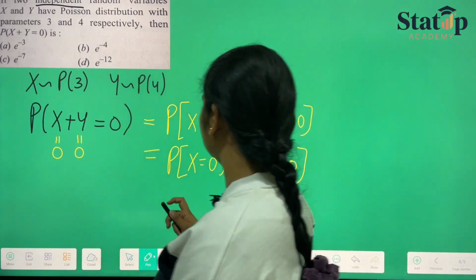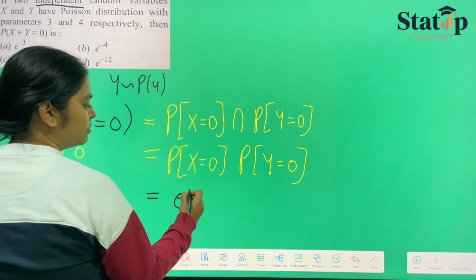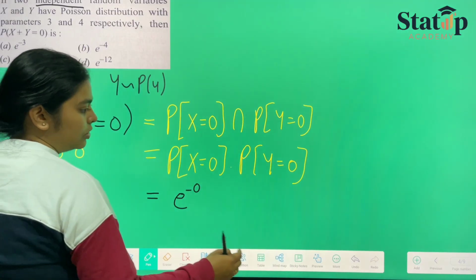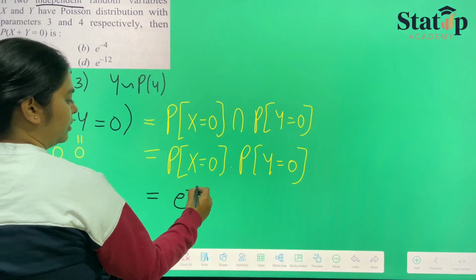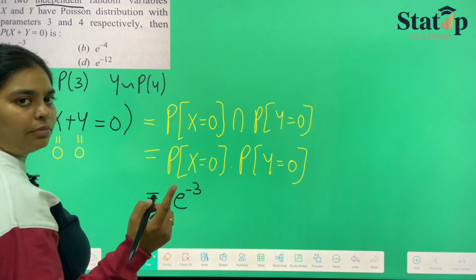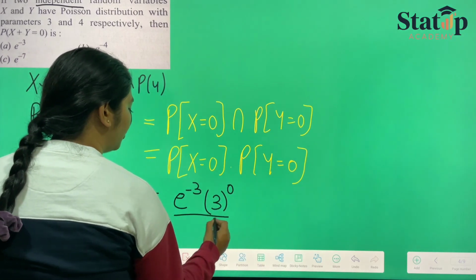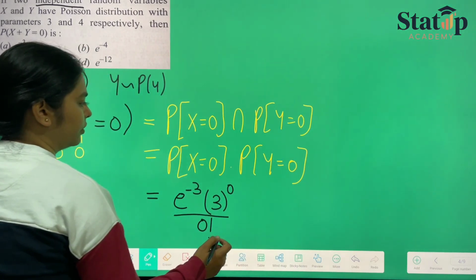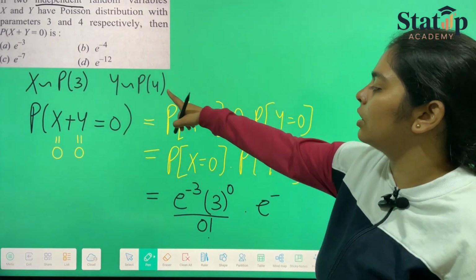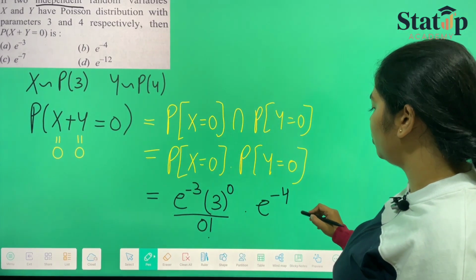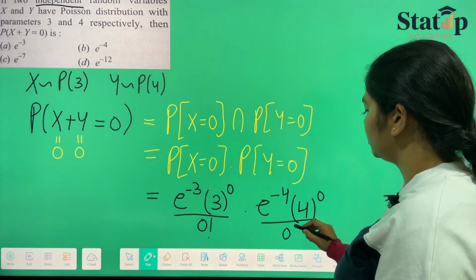Now we can open these two probabilities. E raised to the power minus lambda, where x has lambda equal to 3, so e raised to the power minus 3, lambda raised to the power x, which is 0, upon x factorial, which is 0 factorial, into e raised to the power minus 4, since for y the parameter is 4, 4 raised to the power 0, because y is equal to 0, upon 0 factorial.